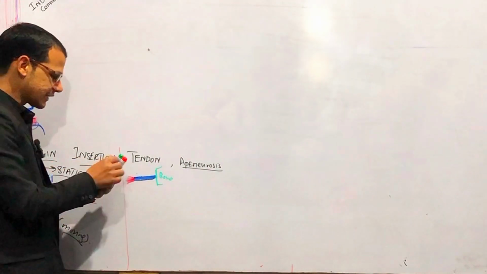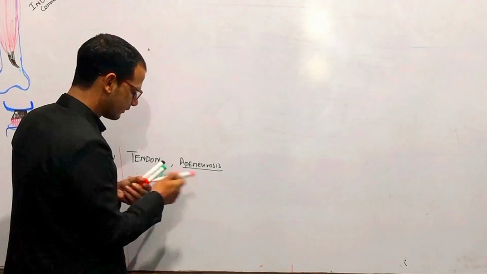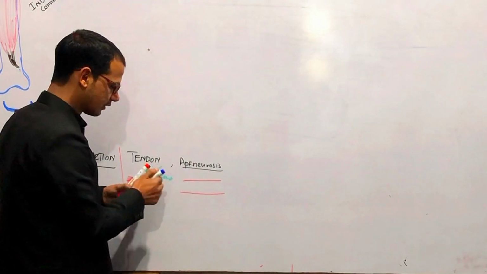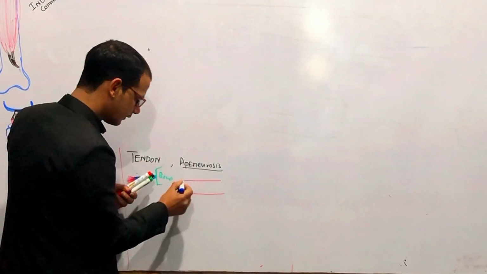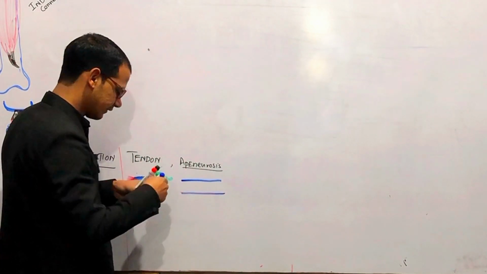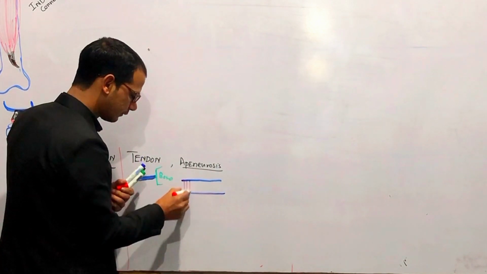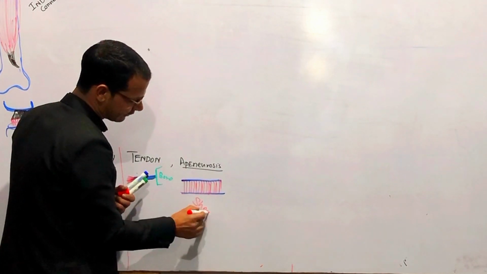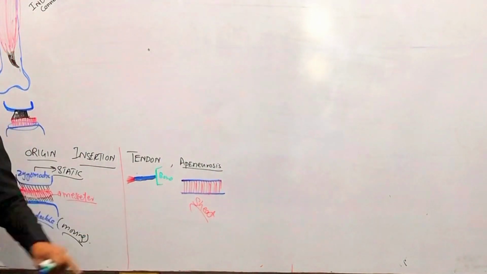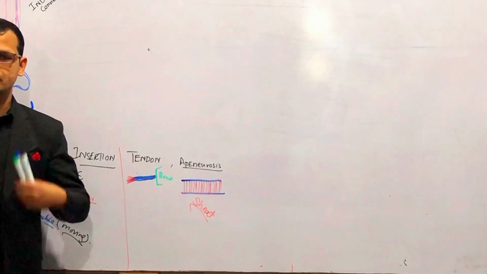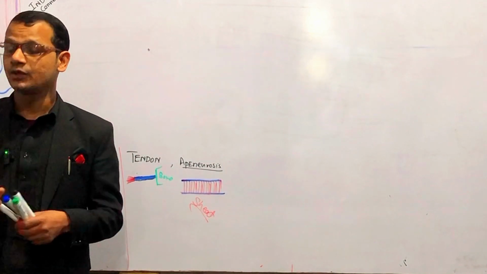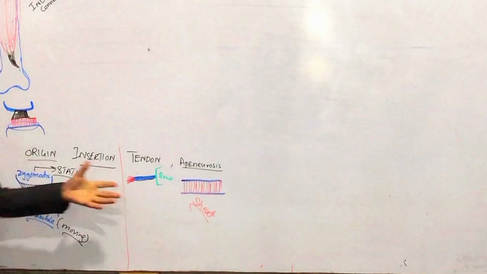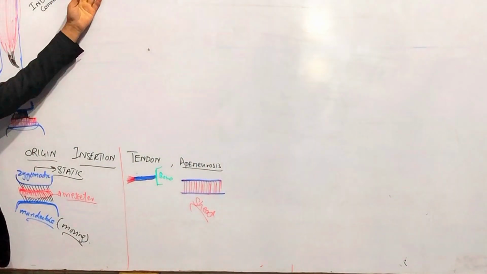But if this tendon is in the form of a sheet, for example, we have a lot of aponeuroses in our body. This is also a tendon, but it is formed in the form of a sheet. This is called aponeurosis. We have a lot of aponeuroses in our body, right? You will discuss this in anatomy, right? So these are some terminologies according to muscles, right?